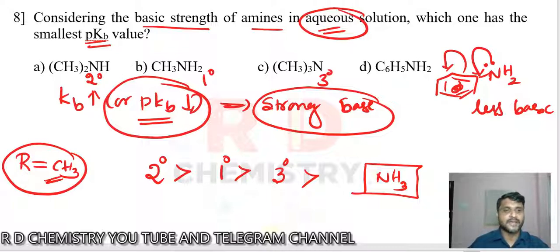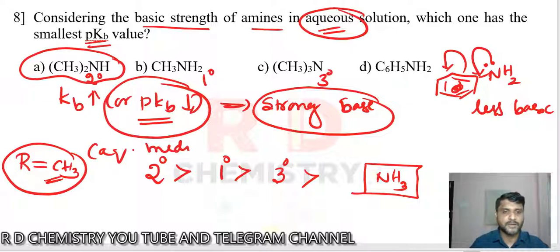So I find out the secondary amine. So the answer is the option number 8. This is in the case of an aqueous medium. Remember, aqueous medium. Otherwise, we have the general trend, tertiary greater than secondary greater than primary, for the gaseous phase. This is the aqueous medium. Clear?